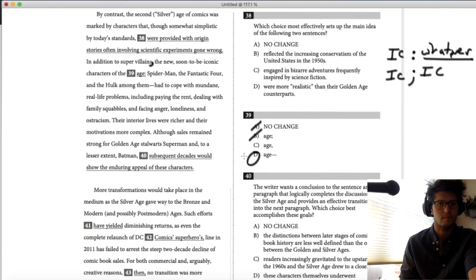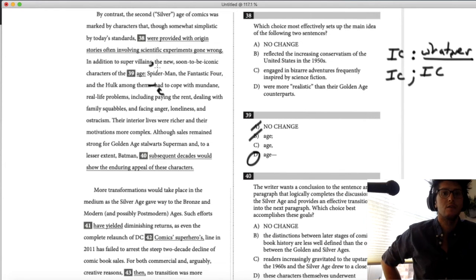And the problem with C is what happens to this long dash. Look, the verb for the sentence is "had to cope." The new soon-to-be iconic characters of the age had to cope. If you put a long dash first, you don't have a full sentence, even though you have a lot of language. Hey, I've got to tell you something. Let me try it out. Hey, I've got to tell you something. In addition to supervillains, the new soon-to-be iconic characters of the age.